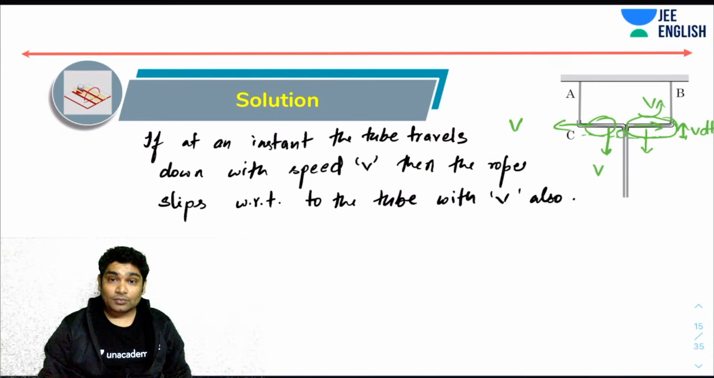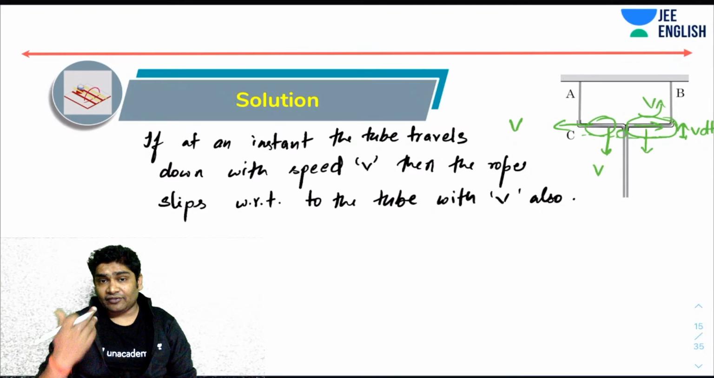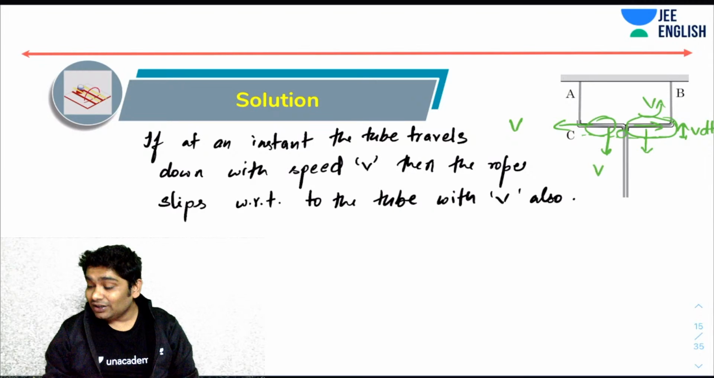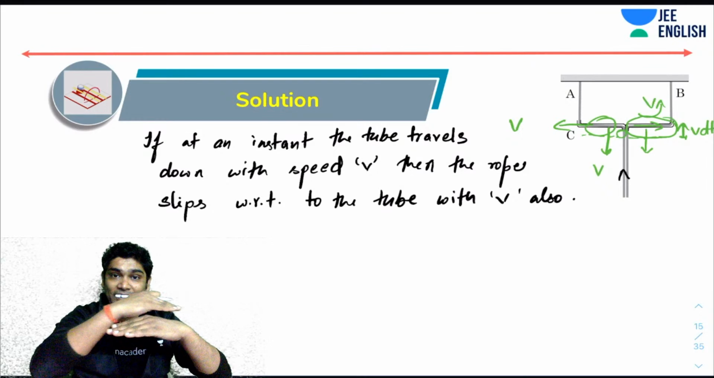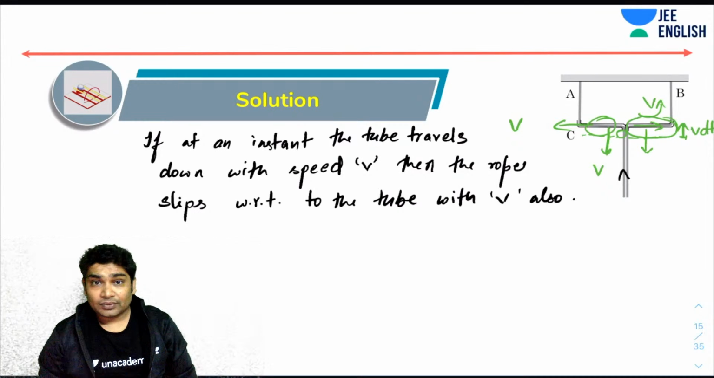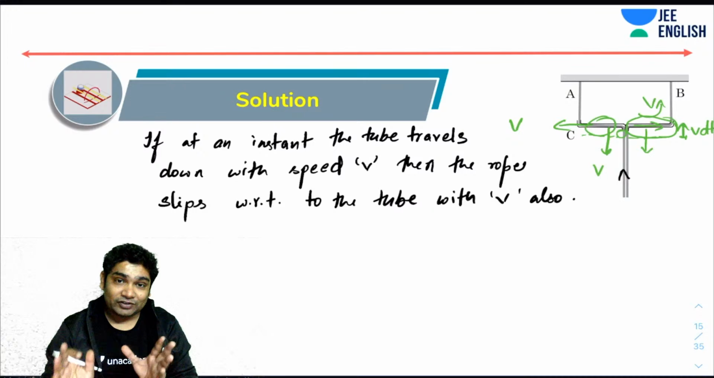Correct? I hope you guys followed this. So if that is the case, if I see in the reference frame of the tube, what will be happening? The string from here would be going up by v and slipping through the tube and eventually going up and adding up here. Agreed? I hope you can visualize that. To visualize that, you can go into the reference frame of the tube.